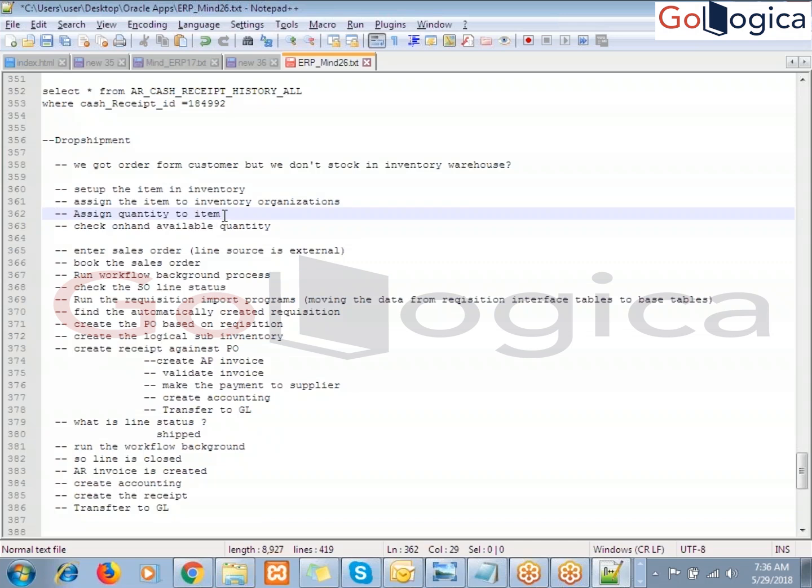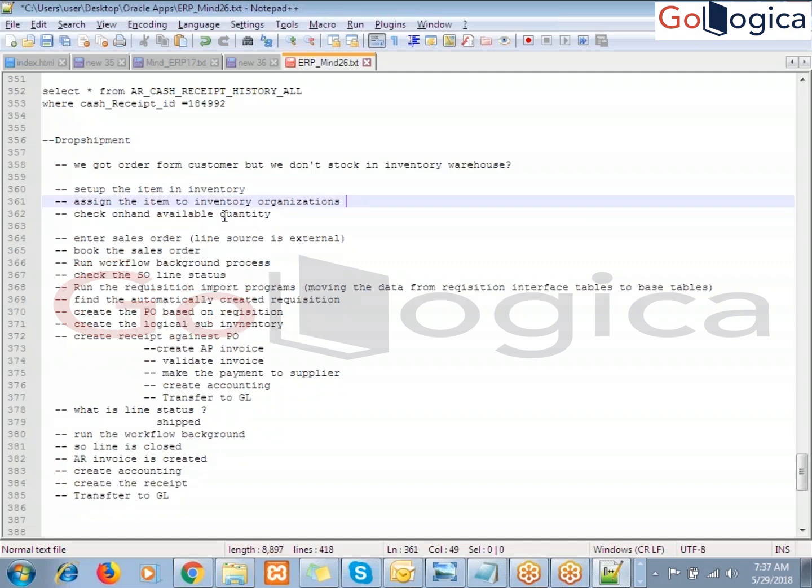Because the quantity is mentioned by the customer. I said I'm going to create the item and assign the quantity to that item. That means there is no quantity, and that is the reason we are going for the drop shipment, right? So this step is not valid. This is only acceptable in O2C and P2P. Clear? Okay, fine. Now it is perfect.